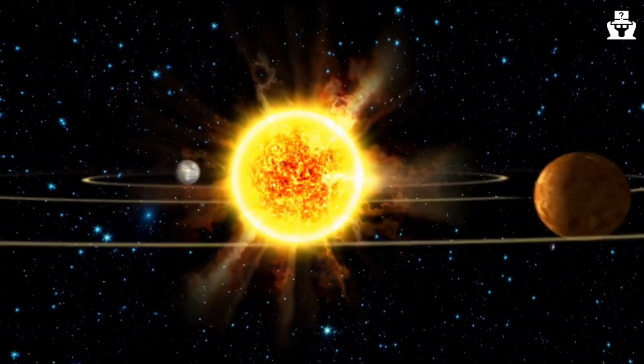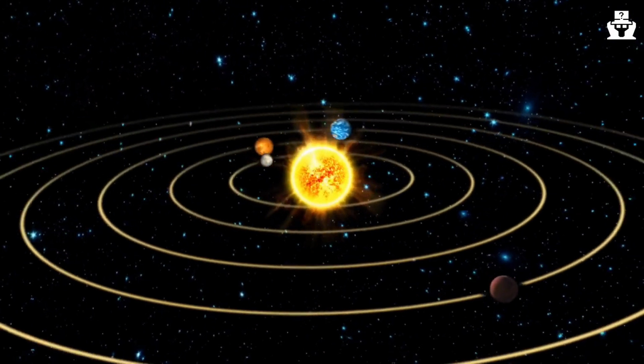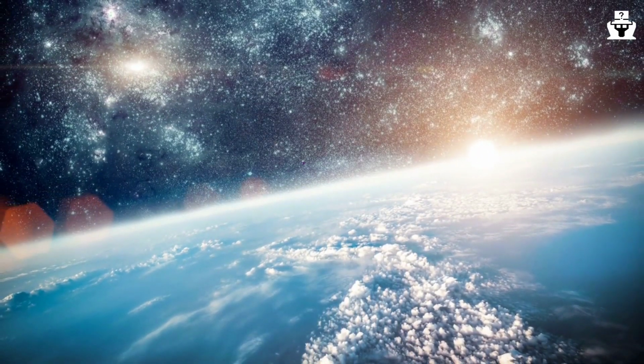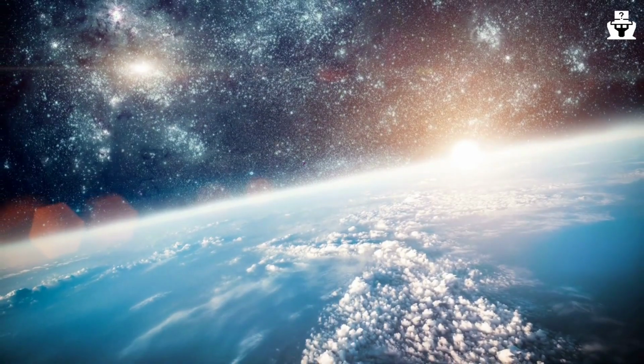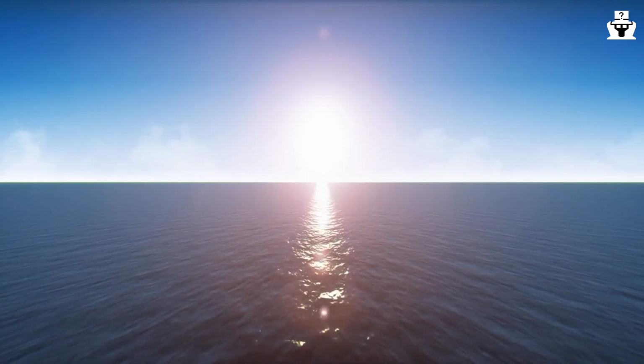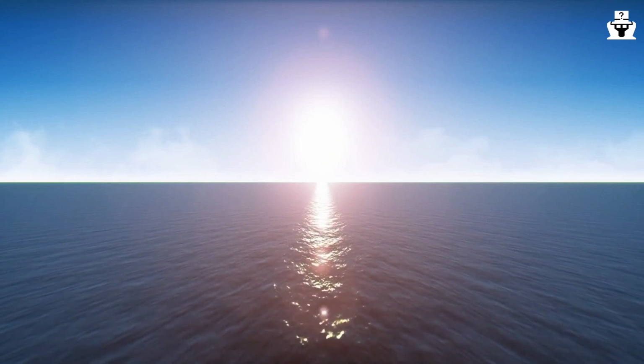Earth is a remarkable planet in many ways. It is the third planet from the Sun, and it has a number of features that make it unique in the solar system. One of the most important of these features is its location in the habitable zone of the Sun. The habitable zone, also known as the Goldilocks zone, is the region around a star where conditions are just right for the existence of liquid water on the surface of a planet. This is important because water is a key ingredient for life as we know it.